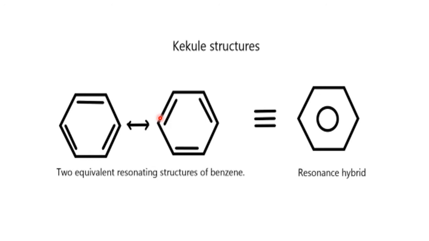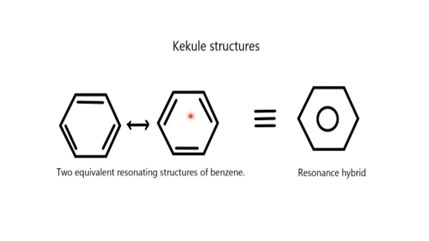So you are allowed to take the double bond anywhere. But once you take the double bond on a particular bond, then after the double bond comes a single bond, next double. So it is called alternate single and double bonds. These are called resonating structures of benzene.